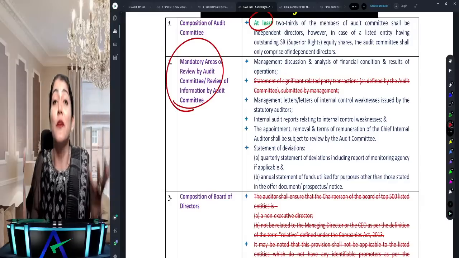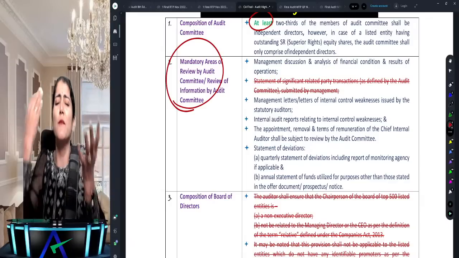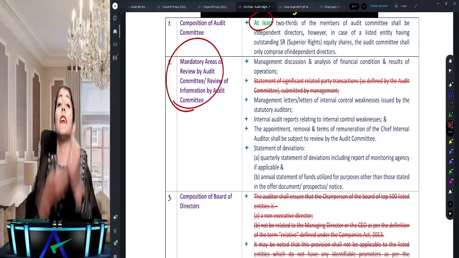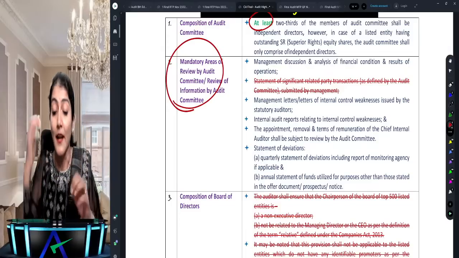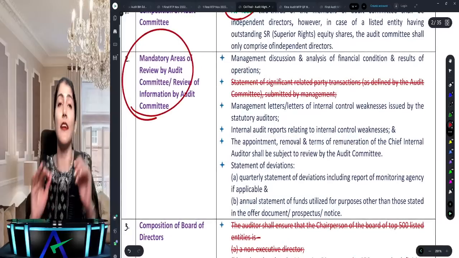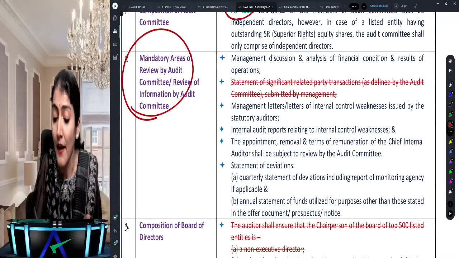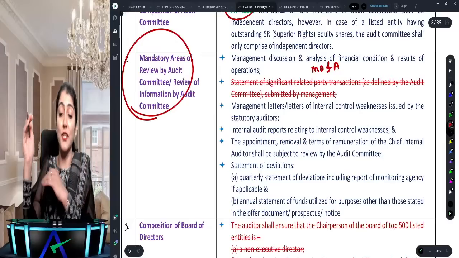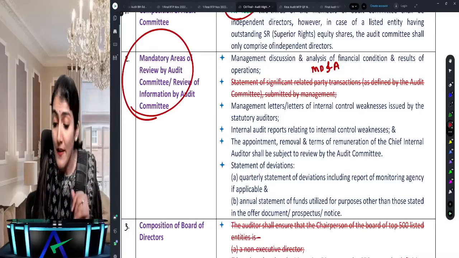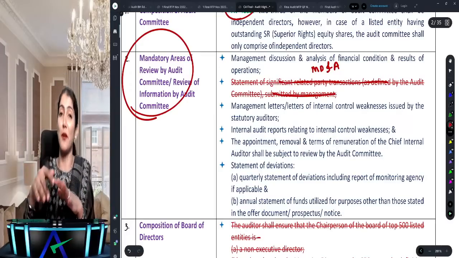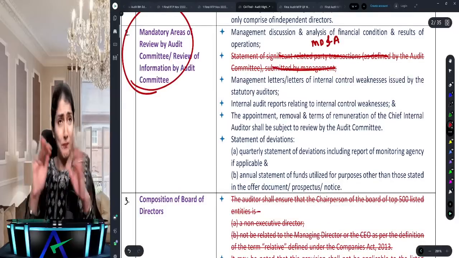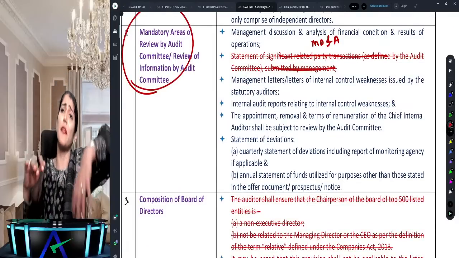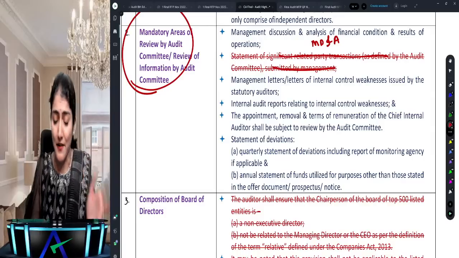How can you only review the monthly information system report? There are some mandatory areas of review by the audit committee. What are those? One, they have to review the MD&A, that is the management discussion and analysis. Then this point is deleted, so that's the amendment over there: related party transaction has been removed. Why? Because now there is a separate point regarding related party transactions.